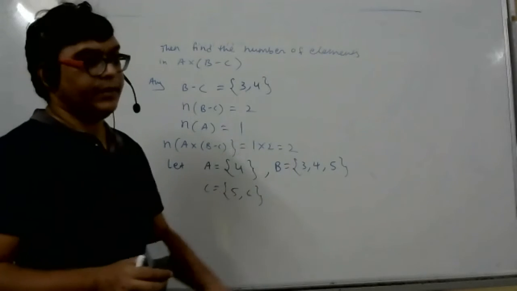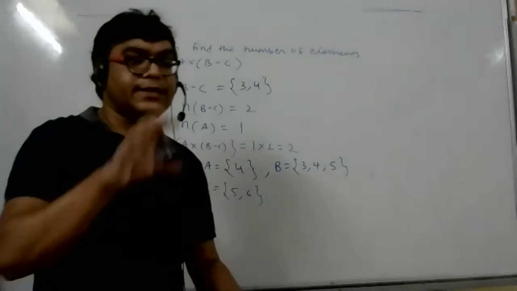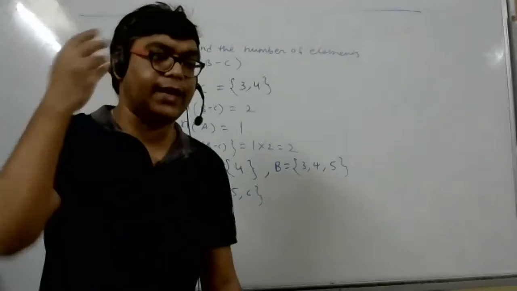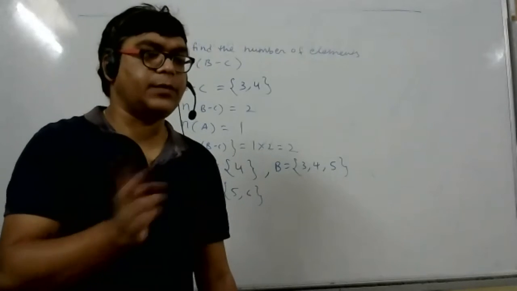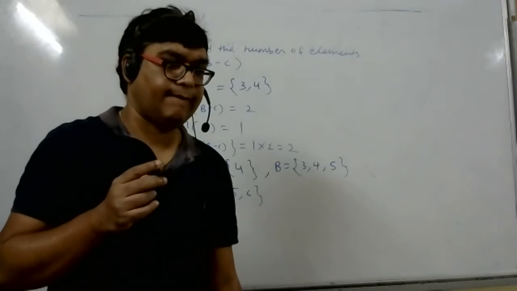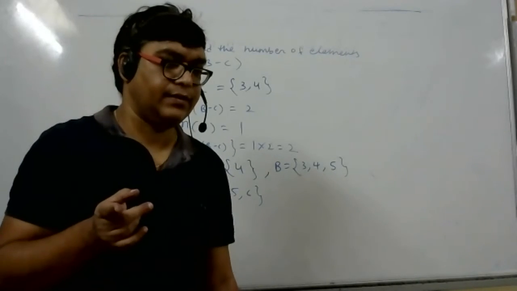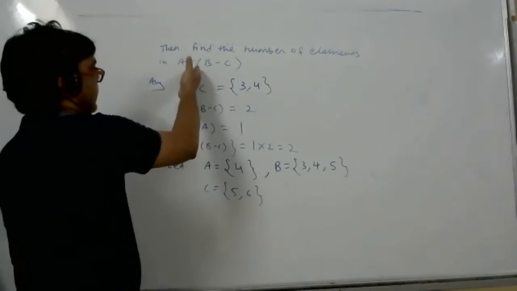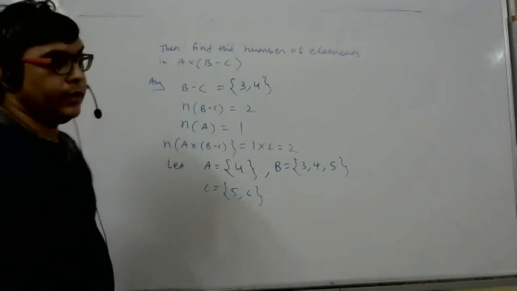So cross multiply. Now, do you know the formula? If first set has m elements, second set has n elements, then in cross product, how many elements will be there? mn only. So it is cross product. But what was your doubt, student?